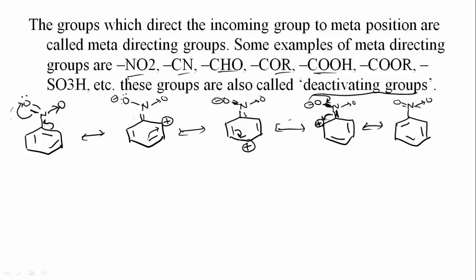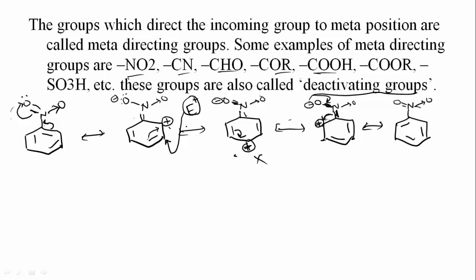Now you can observe, if any electrophile comes to attack the benzene, where does it attack? Will it attack the ortho or para position? No, because these are already electron deficient. Now if it wants to attack, then it has to attack the meta position, which is somewhat electron rich, or where the electron density is more.